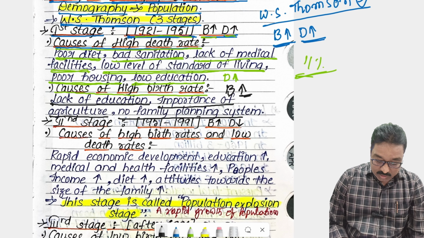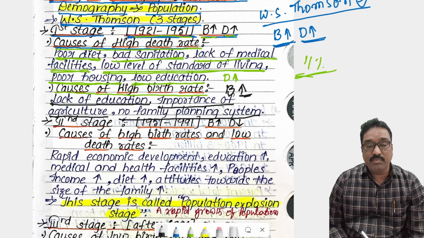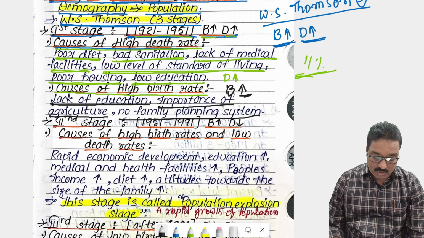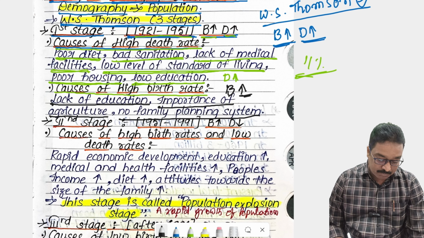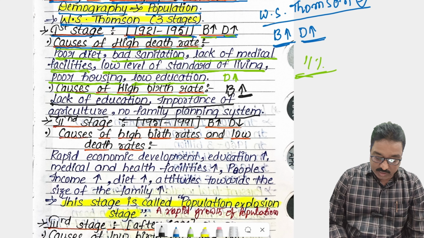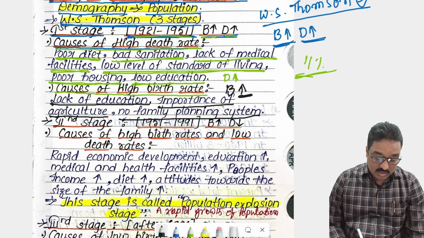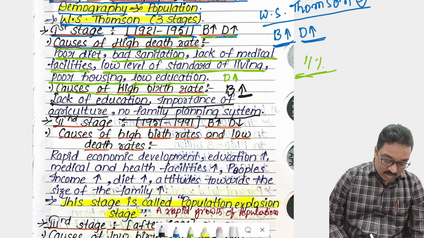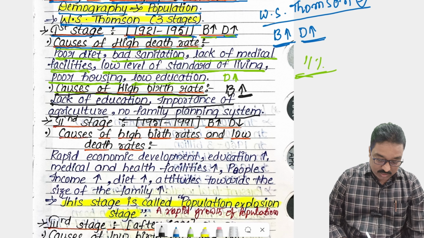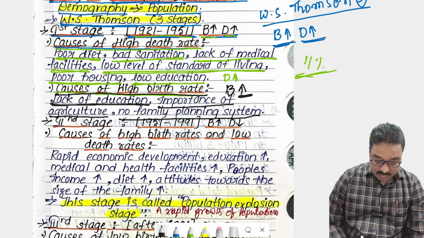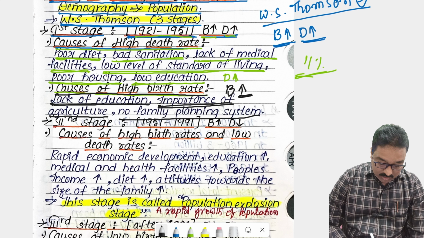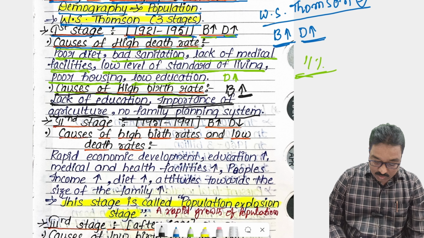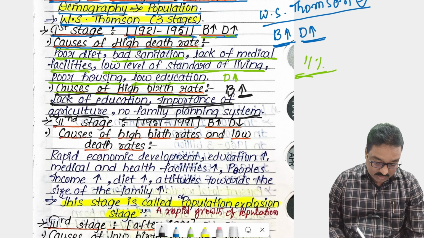And no family planning system. Before 1951 there were no medicines, no precautions, and no family planning methods being used. Due to that, the birth rate increased highly. These are the causes of high death rates and high birth rates. Causes of high birth rates: lack of education, importance of agriculture, and no family planning systems.